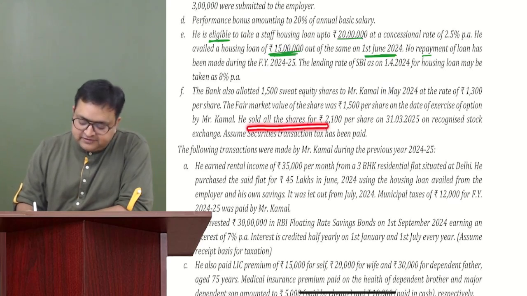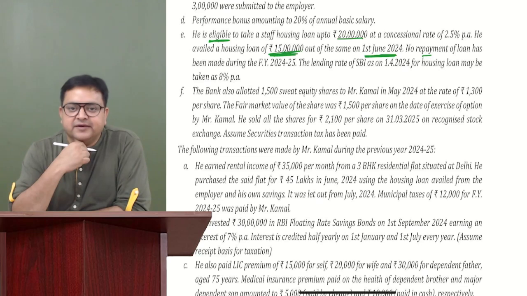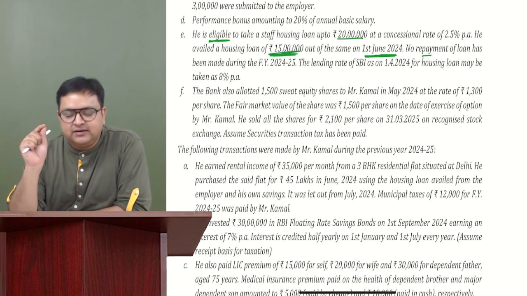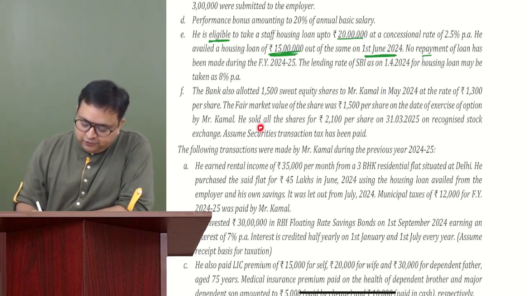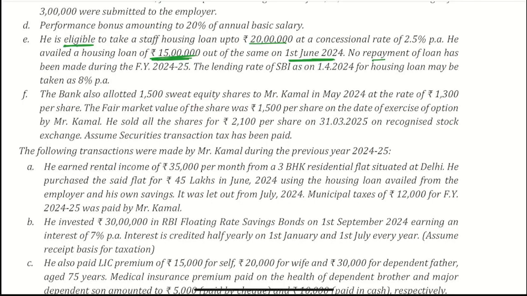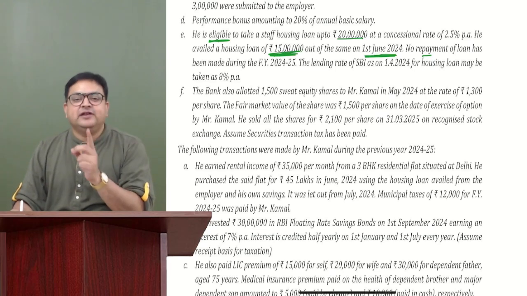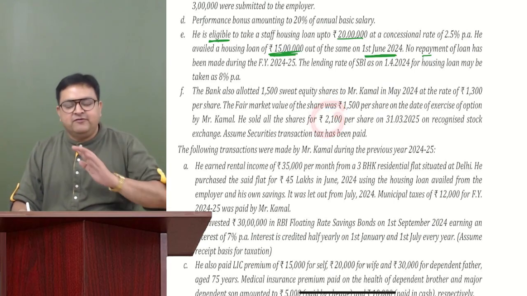He sold all the shares. Guys, what type of income we are getting? Capital gain. So right now we got salary, a little bit portion of house property, and now the capital gain. He sold all the shares at 2100 per share on 31/3/2025. Guys, please remember, whenever you sell your sweat equity share, selling price is 2100. That is the full value of consideration.